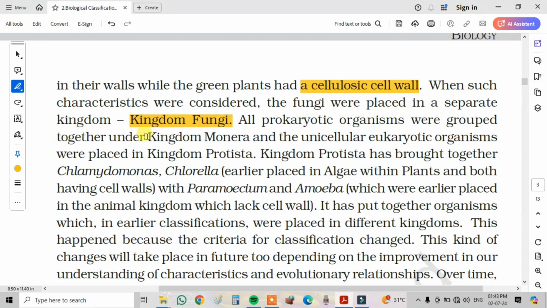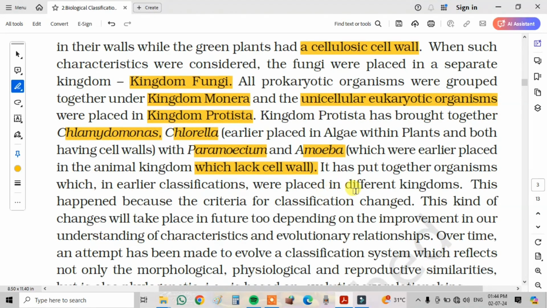All the prokaryotic organisms were grouped together under Monera, and unicellular eukaryotic organisms were placed in the kingdom Protista. Kingdom Protista has brought together Chlamydomonas and Chlorella, earlier placed in the algae within the plants and both having cell walls, with Paramecium and Amoeba, which were earlier placed in the animal kingdom and which lack a cell wall. It has put together organisms which in earlier classifications were placed in different kingdoms. This happened because the criterion for the classification system changed.